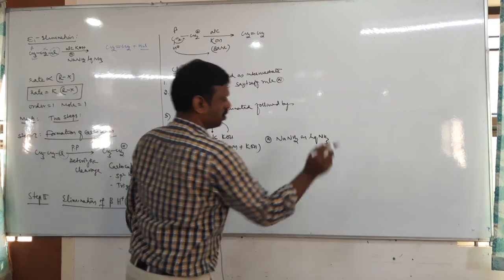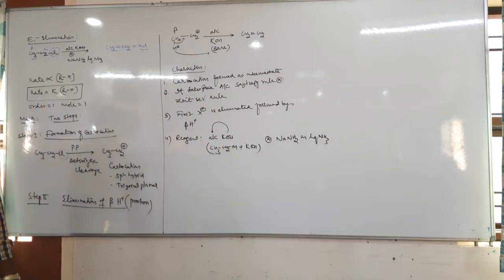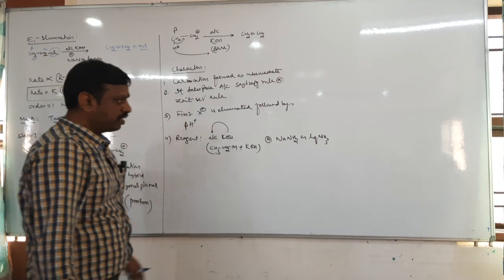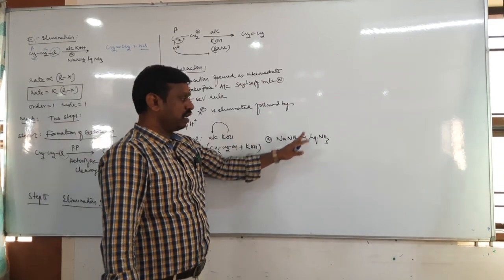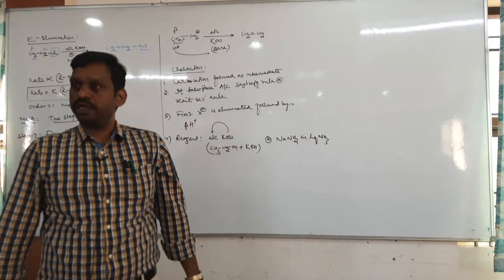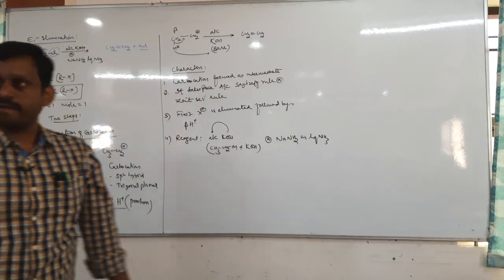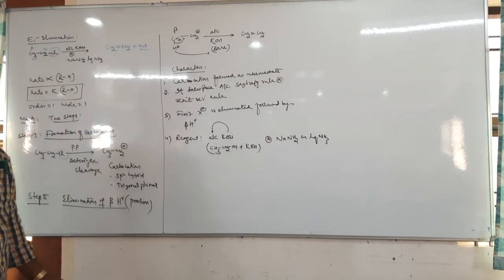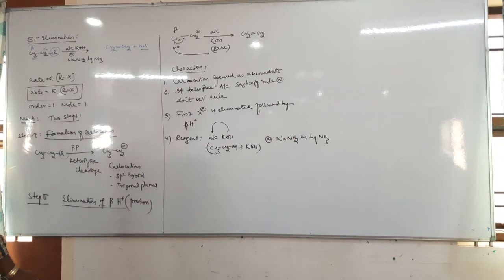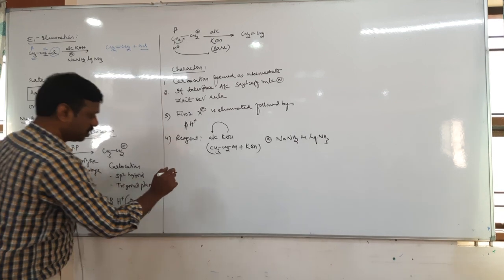This is also possible. Sodium amide is called sodamide, in liquid ammonia. So any one can be used. Okay. So this is the reagent. Now let's see reactions.